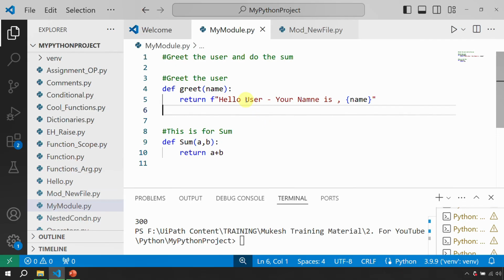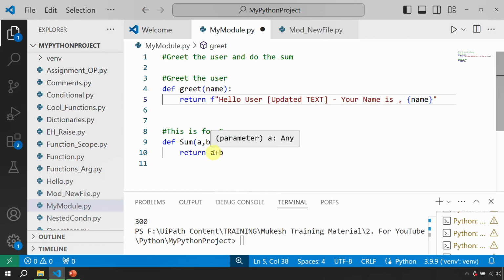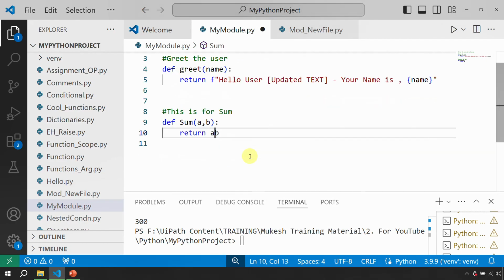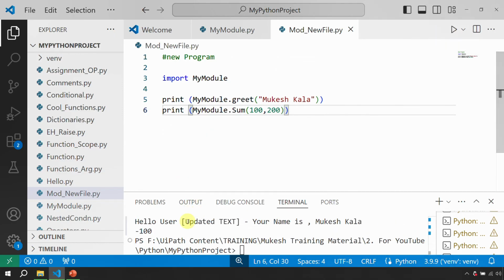So I can just say here hello user. You can see I have made a spelling mistake, so that was wrong. I just say hello user, updated text, and your name is this. Whatever you want to change, you can change here. Instead of, let's say, a plus b, you decide to do a minus b. You just save this module, and whatever definitions you have changed, you don't need to change anything in your program. So now if I rerun this, you should see hello user, updated text, your name is this, and minus 100.